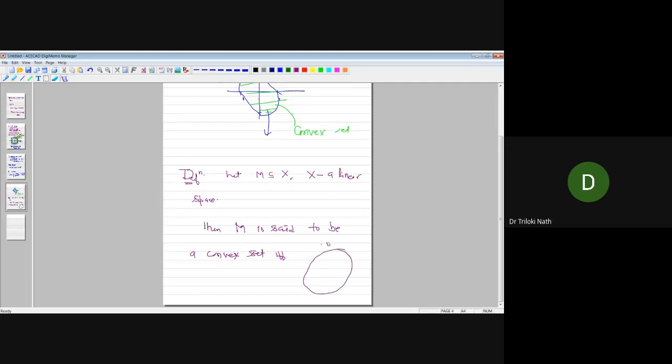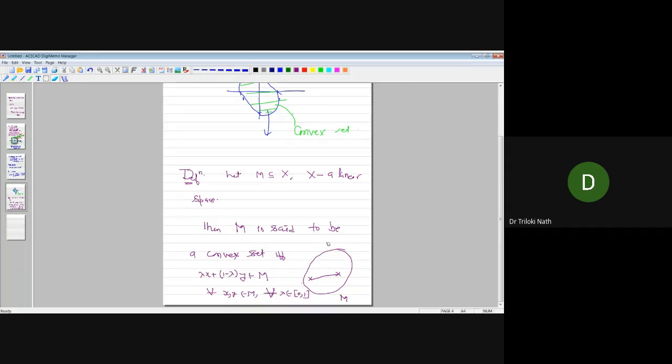geometrically in R2 this set is convex. The meaning is that if you take any two points in the set, the line segment joining the two points is also in the set. So this is your set here. The meaning is that lambda x plus (1 minus lambda) y belongs to the set M for every x, y belonging to M, and for every lambda belonging to the closed interval [0, 1].